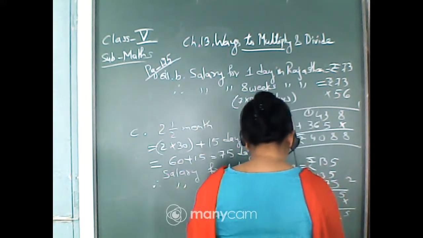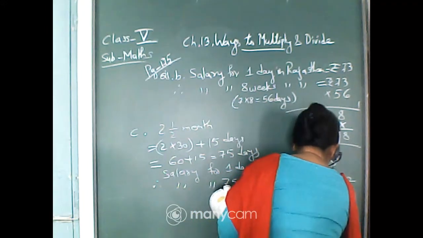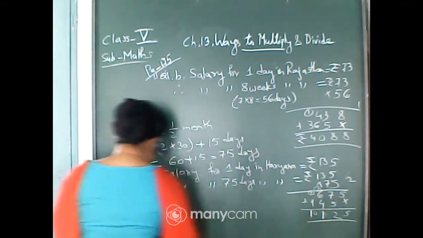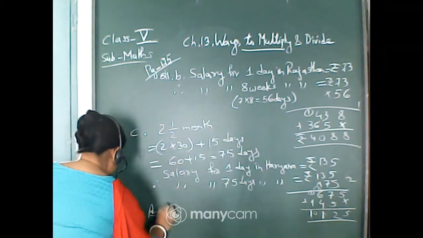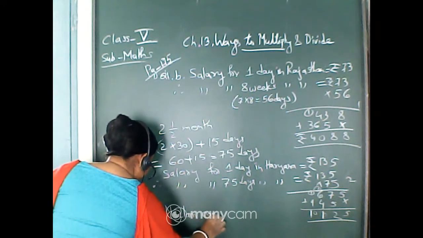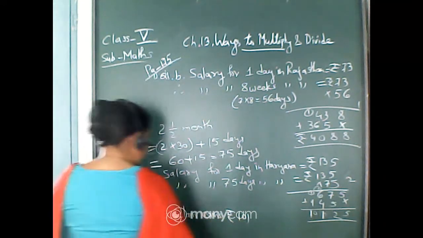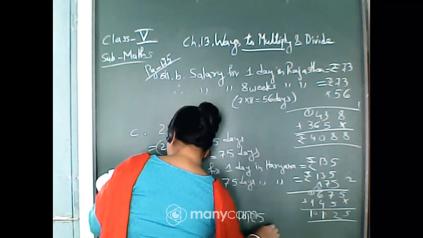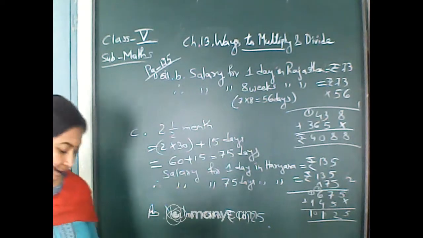That means we are getting 10,125. So the answer will be: Neelam earns rupees 10,125. Okay, so this way you will solve number D.